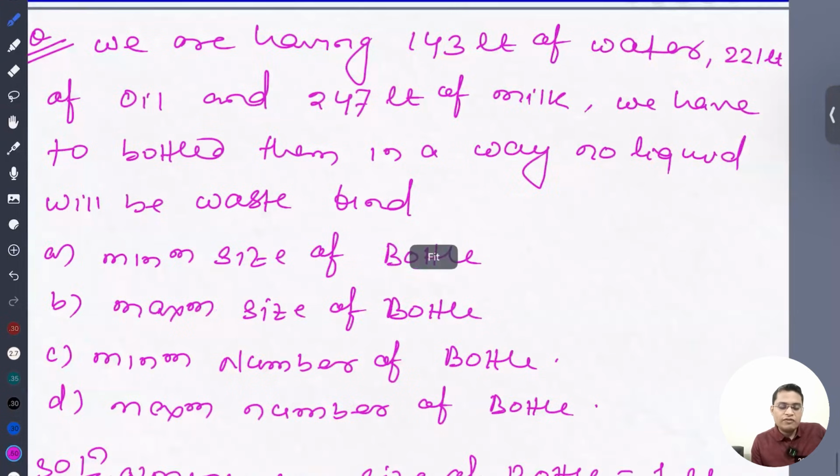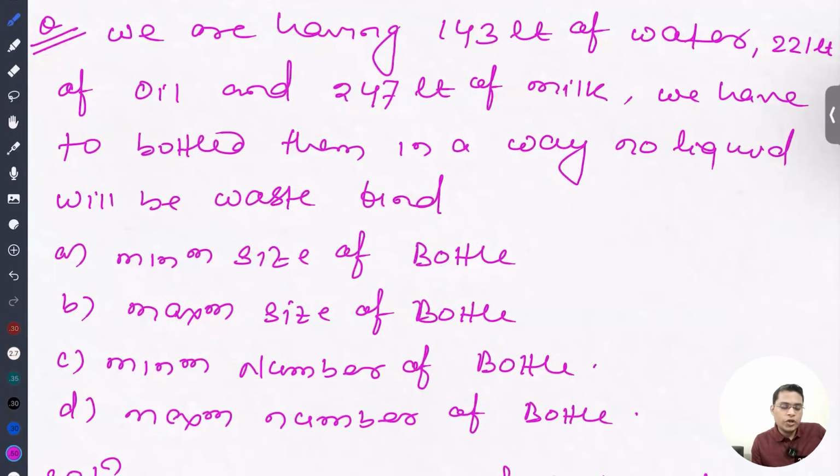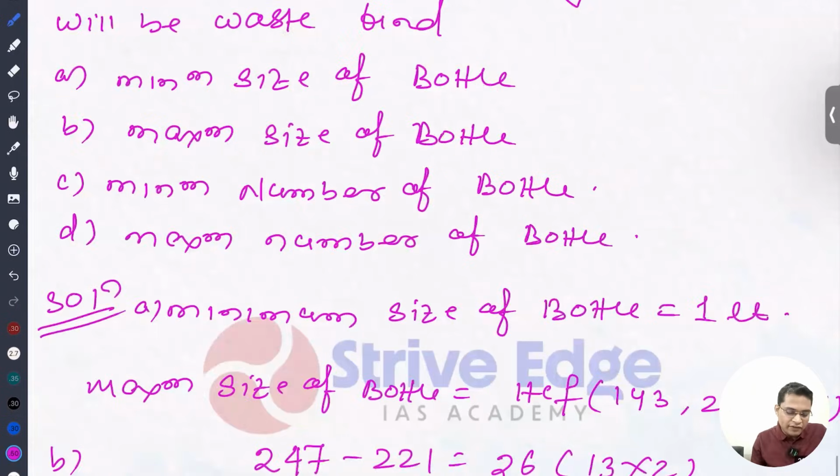So we are having 143 liters of water, 221 liters of oil and 247 liters of milk. We have to bottle them in a way that no liquid will be wasted. So find the minimum size of bottle. The minimum size of bottle is 1, and the maximum size of bottle is the HCF. So you have to find the HCF. Okay, I have already given it here.